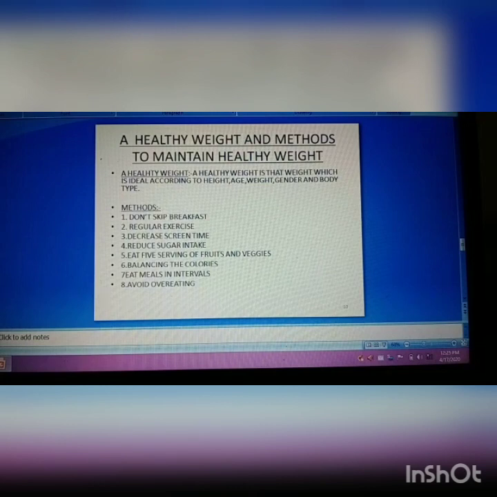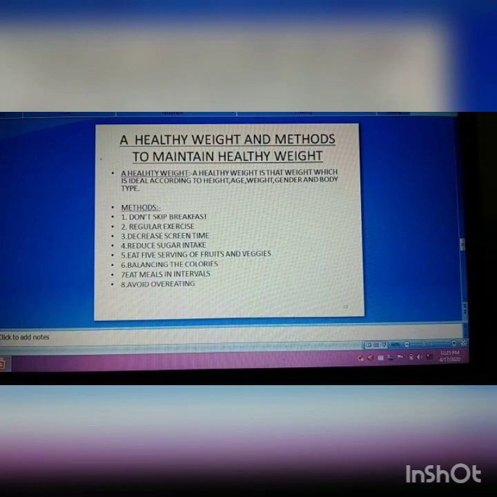Fifth is eat 5 servings of fruits and veggies daily. These are rich sources of vitamins, minerals, and fibers. These keep you fresh and fill your stomach up. So when you fill up on fruits and vegetables, you are less likely to be overweight.